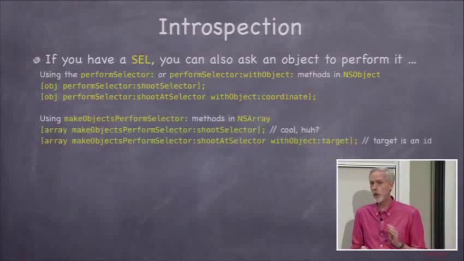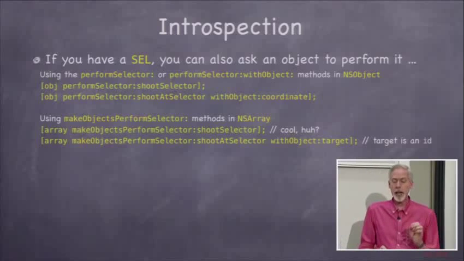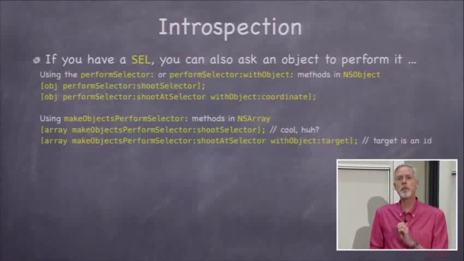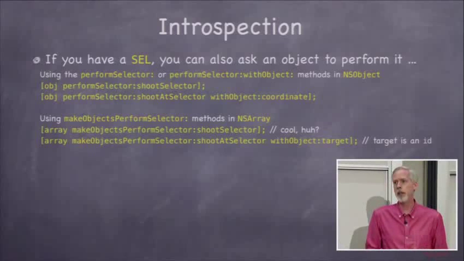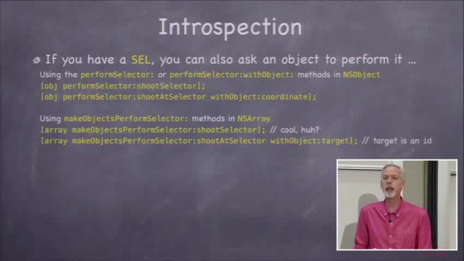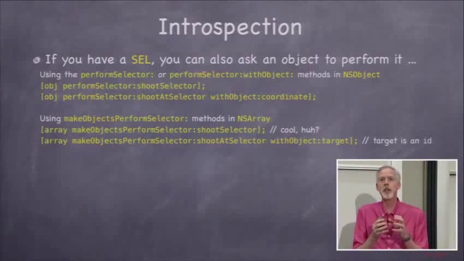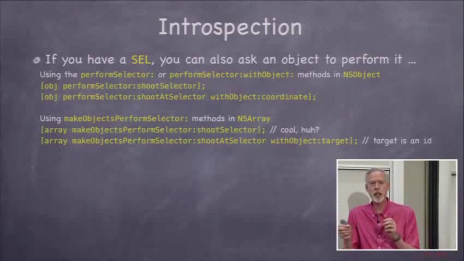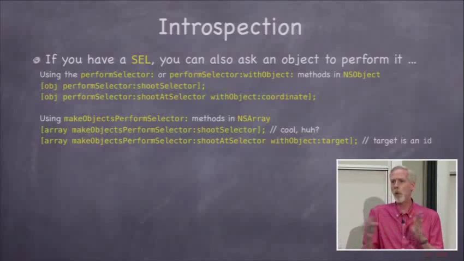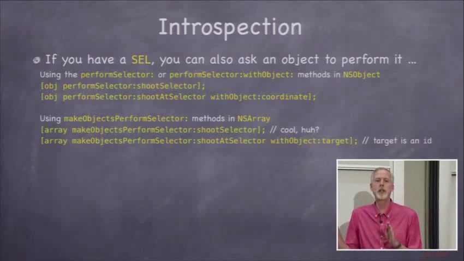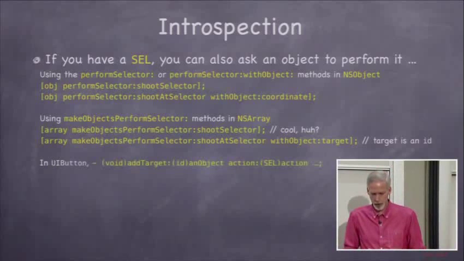You can also do cool things like ask an array, make all the objects in yourself perform this selector. This is a very cool method. And if you get used to using methods like this in array, you'll find your code will shrink down really small because, you know, for ins and things like that really zoom down to one-liners. makeObjectsPerformSelector, or makeObjectsPerformSelector:withObject:. So that's an NSArray thing.